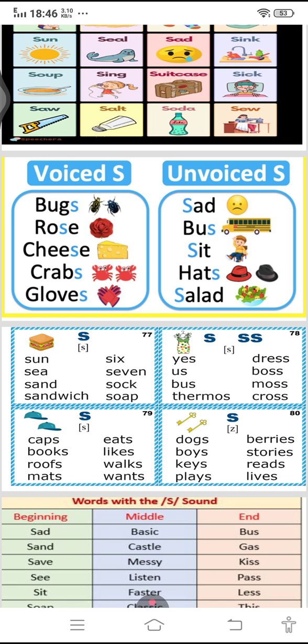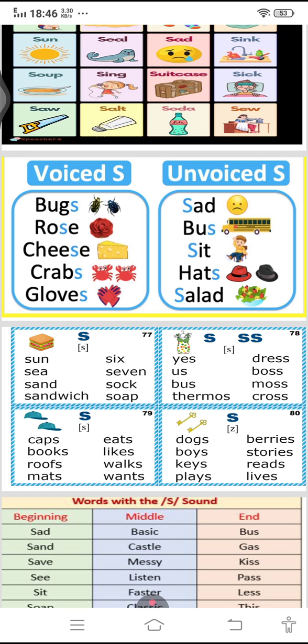Now the sound of single S and the sound of double S, both unvoiced sound. Yes, us, bus, thermos, dress, boss, moss, cross. Again, unvoiced sound of S: caps, books, roofs, maths, eats, likes, walks, wants.